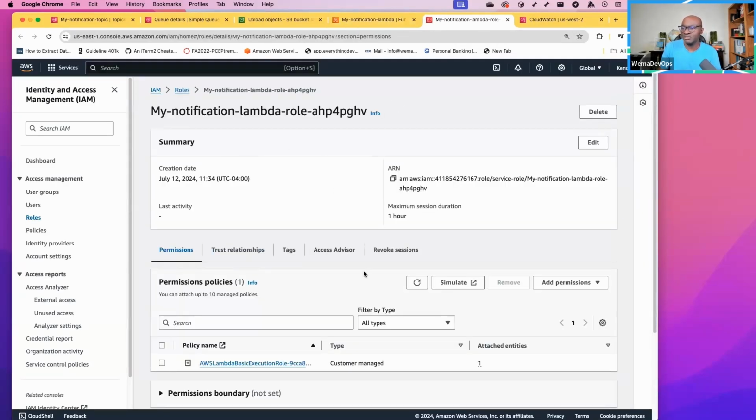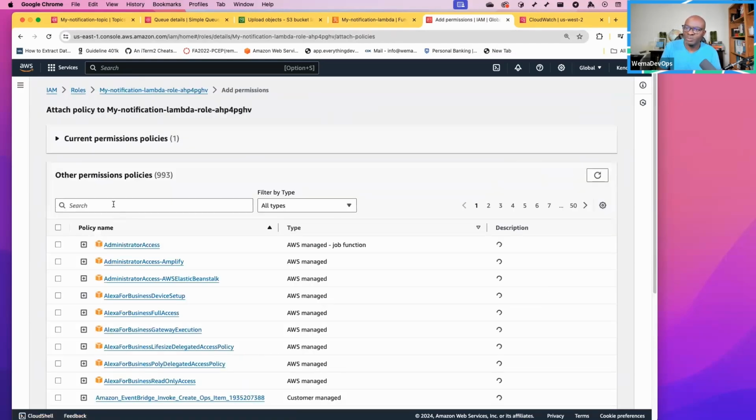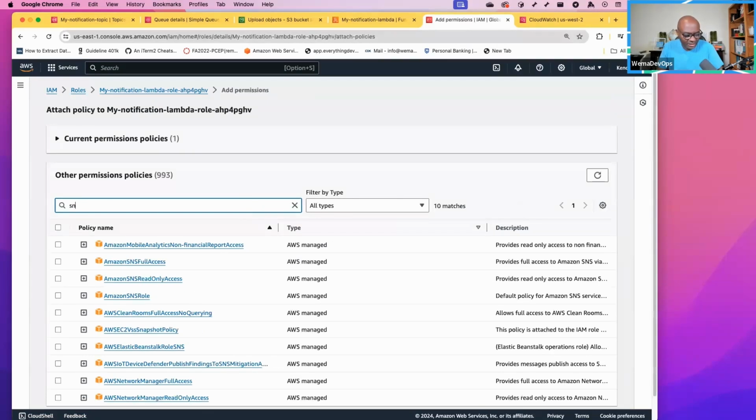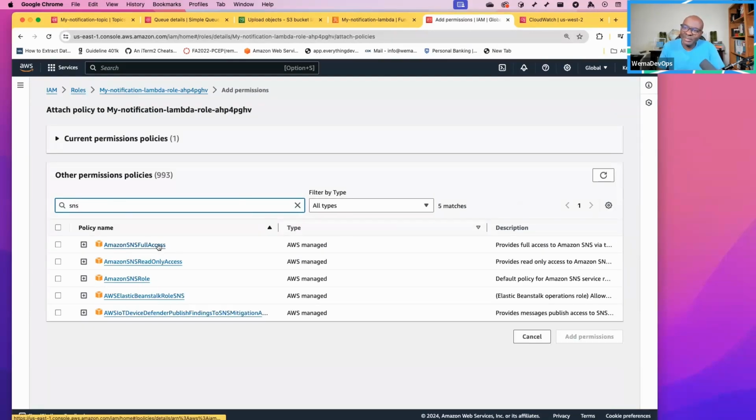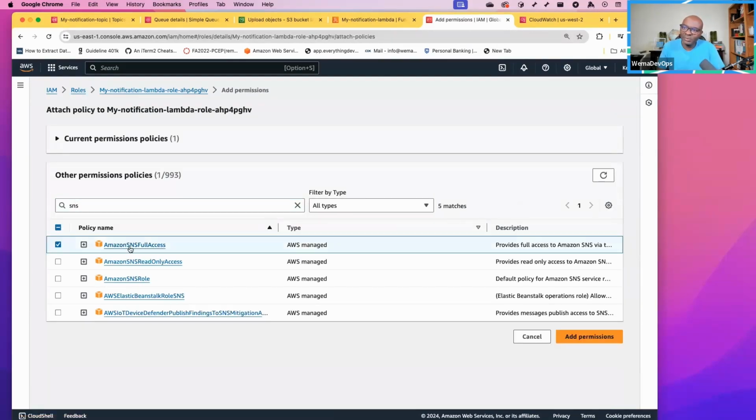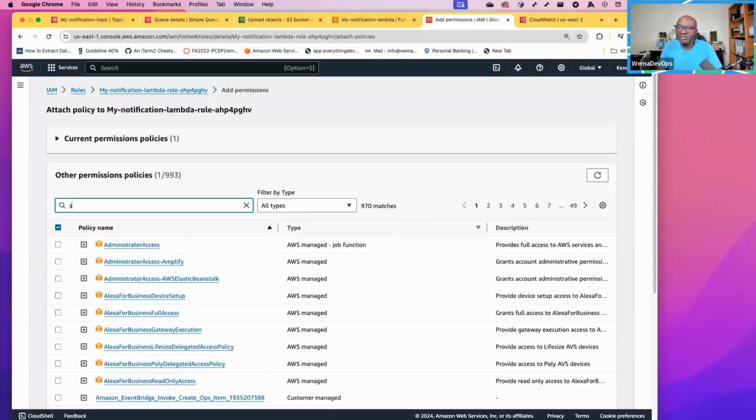We will open that role. The only policy it has is basic execution. So we need to add permission: go to add permission and attach a policy. What policy do we want? We can search for SNS, and let's say we give it full access to SNS. Then we also want to add a policy for SQS.